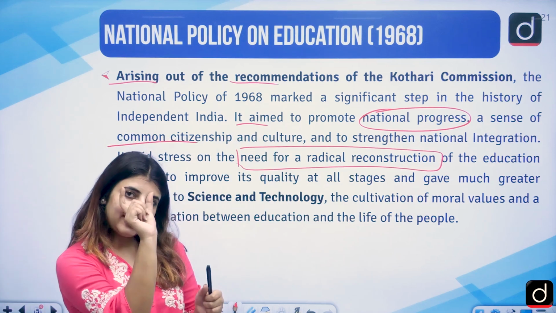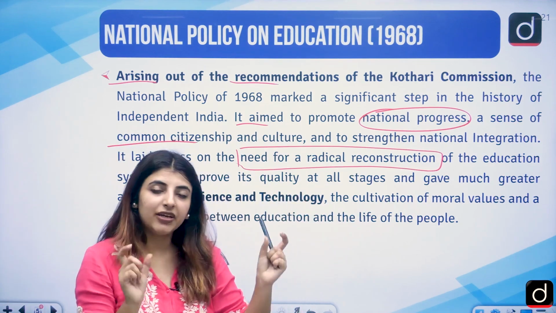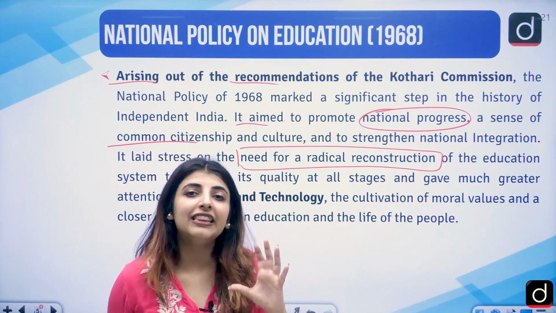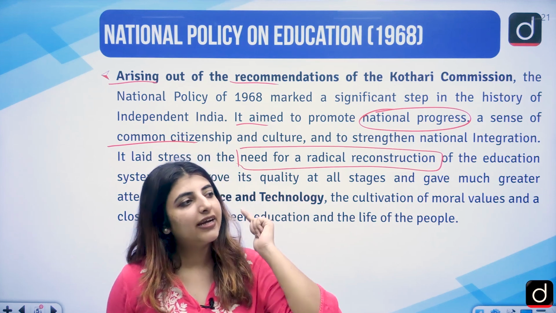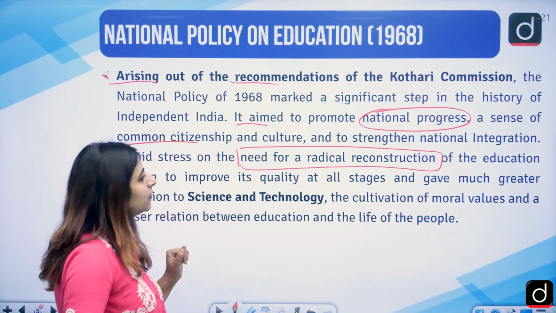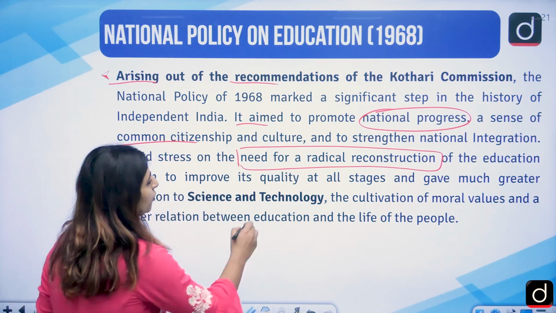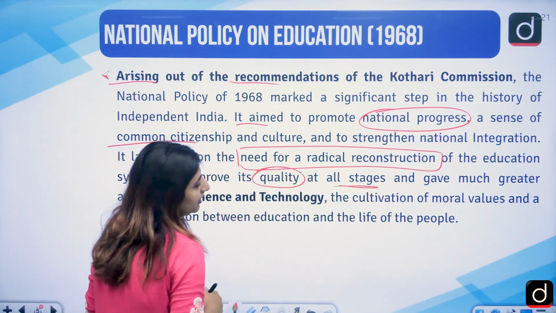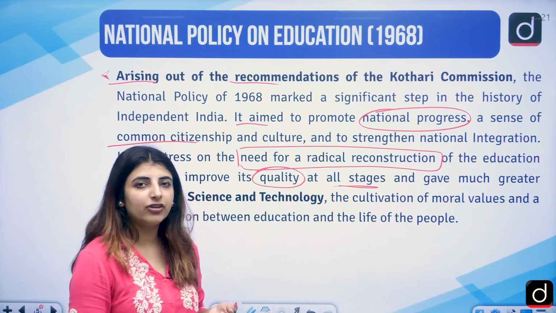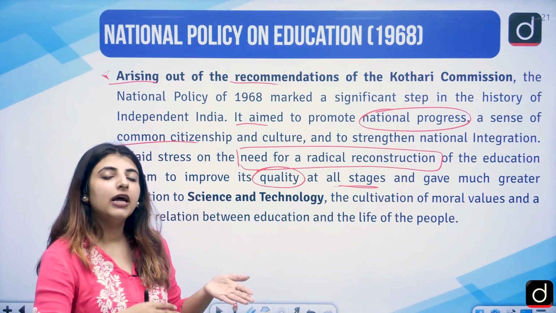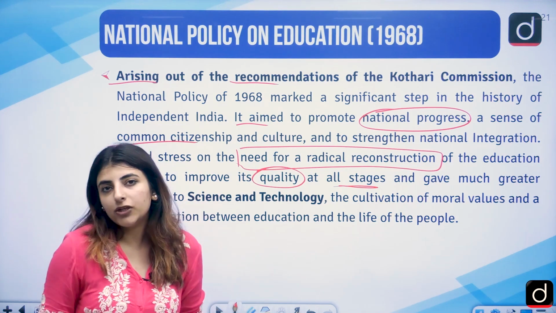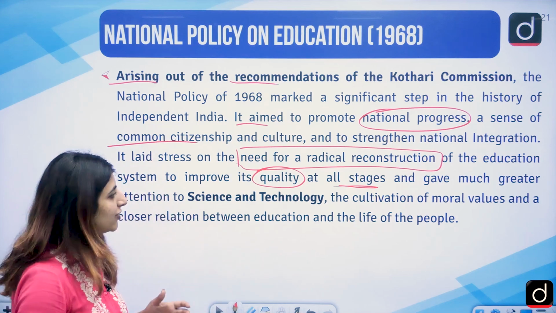So it is of course the National Policy on Education, which means that the reconstruction will mostly take place in the field of education. If there are any reforms to be made under this policy, those things will be done. To improve the quality at all stages, be it pre-primary, primary, secondary, senior secondary, or the higher education part, all the stages should be taken care of, to provide quality education.